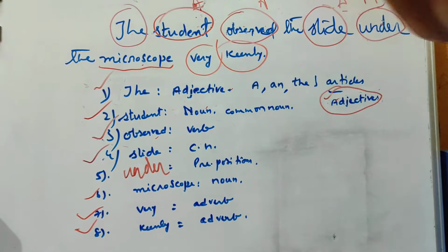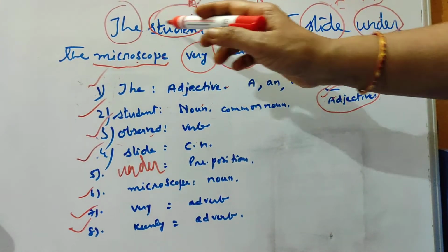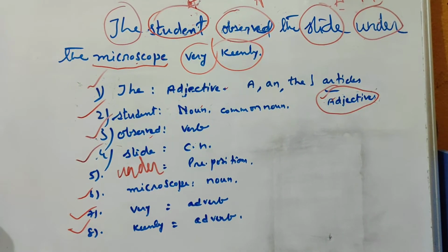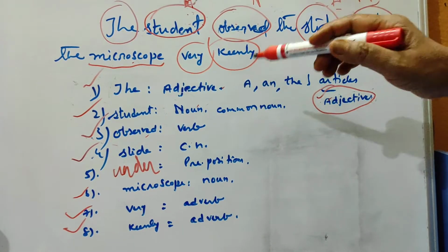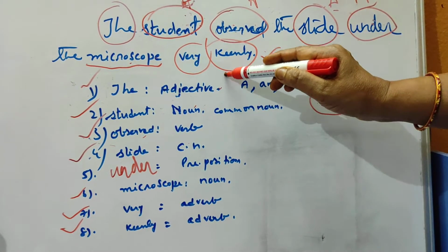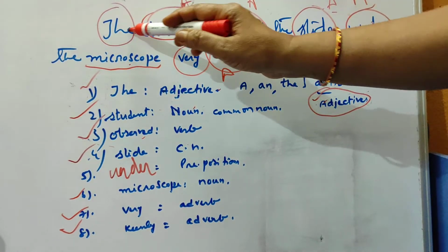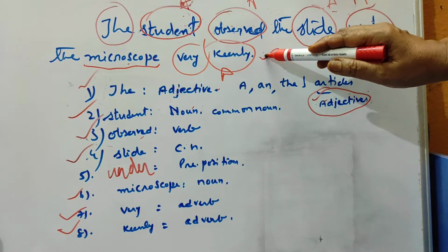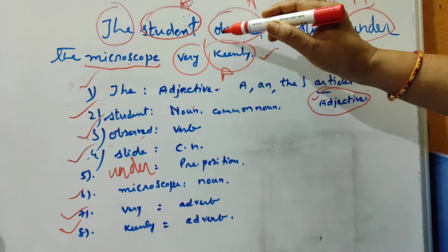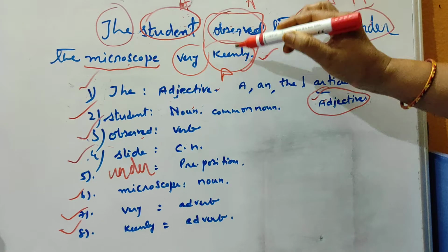Now you take this. How did the student observe? The student observed keenly. You take this first. This is the answer, and what will be the question? How did the student observe? The student observed keenly. So here keenly is related with observed.